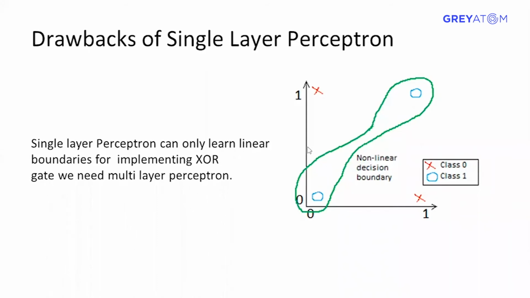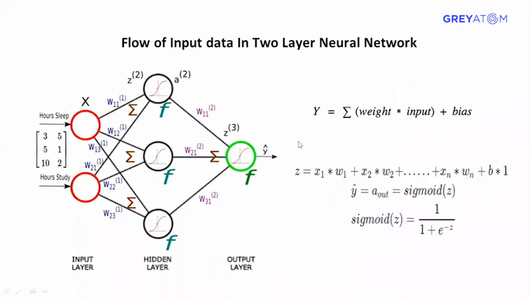Logistic regression is also called a logistic classifier. There are reasons why it is called regression, though it is not regression. We can cover that later. A logistic classifier can build only a linear decision boundary. It doesn't have the capacity to build non-linear decision boundaries. Okay, so I was just showing you how the flow of a two-layer neural network works.